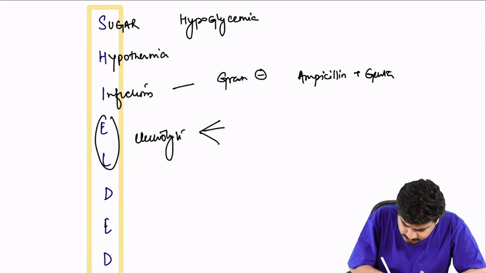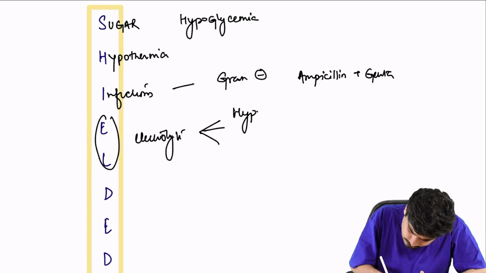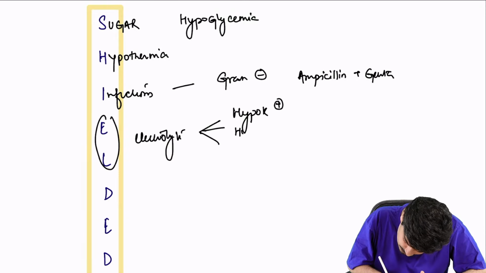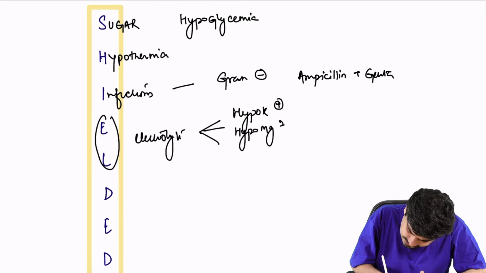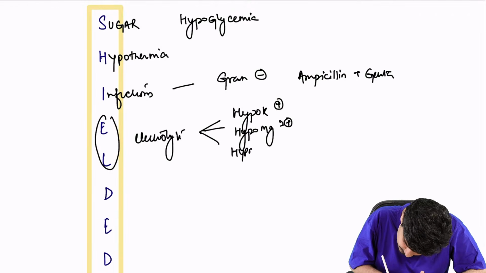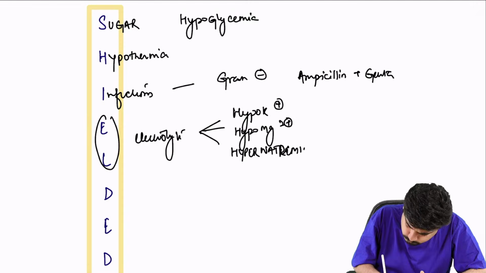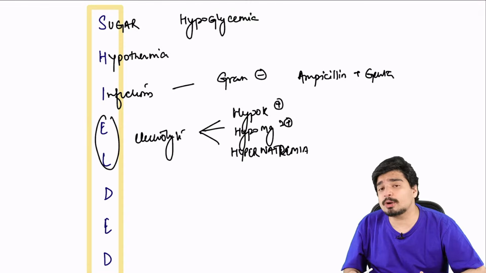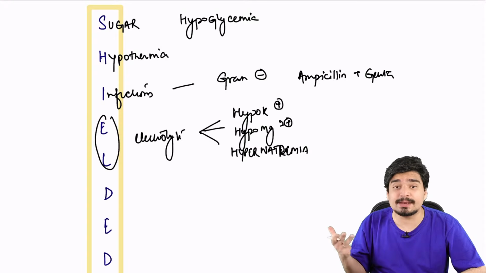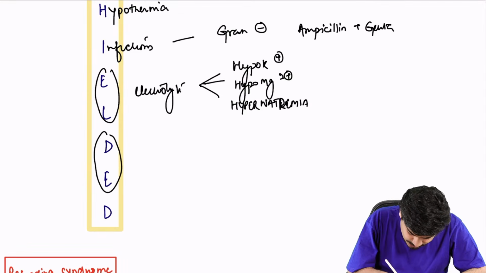What electrolyte problems can occur? You can have hypokalemia, you can have hypomagnesemia, you can have hypernatremia. These are the electrolyte problems which can occur: hypokalemia, hypomagnesemia and hypernatremia. D stands for dehydration.